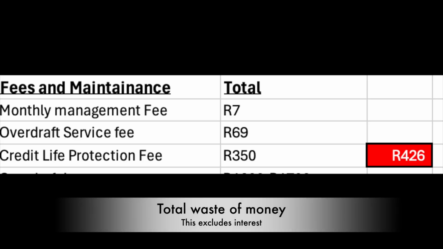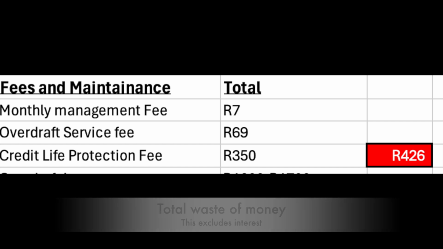The one is monthly management fees, which is 7 rand, and then there's overdraft service fees, which is 69 rand, and then there's also credit life protection fee, which is 350. It can go down a bit to 325, but normally it goes around 350. And those guys are just fees. So every month, just to service this overdraft, I pay 426 rand. I'm not even talking about the interest that I'm going to pay.